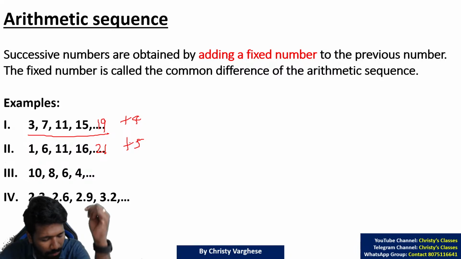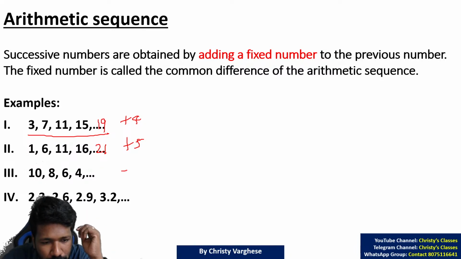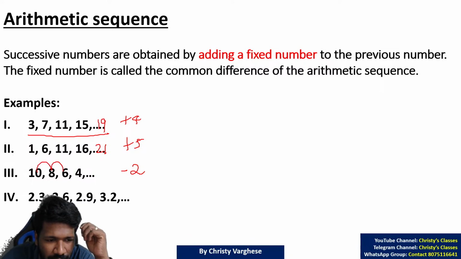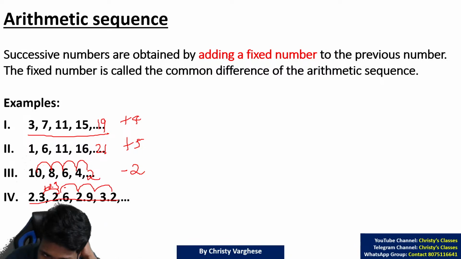But the common number added can be a negative number also. Here minus 2 is added. Minus 2 is added means 2 is subtracted. Negative addition is subtraction. 10 minus 2 is 8, 8 minus 2 is 6, 6 minus 2 is 4, 4 minus 2 is 2. Or it can be a fraction value that can be added or subtracted. 2.3, 2.6, 2.9, so 0.3 is added each time.